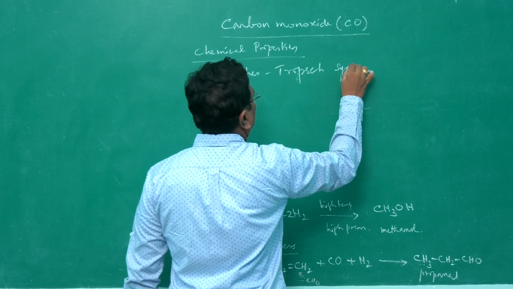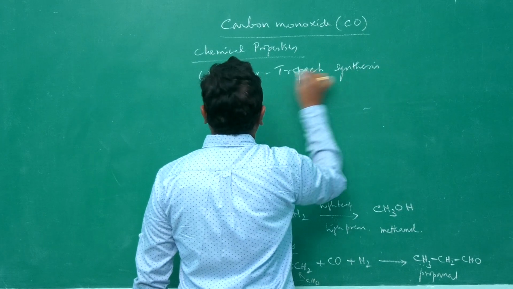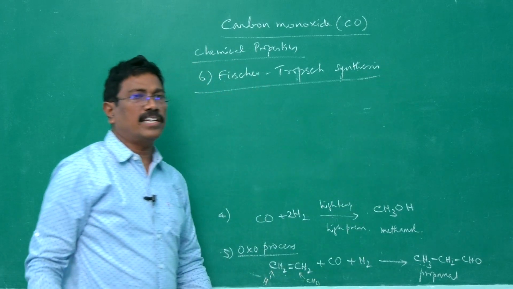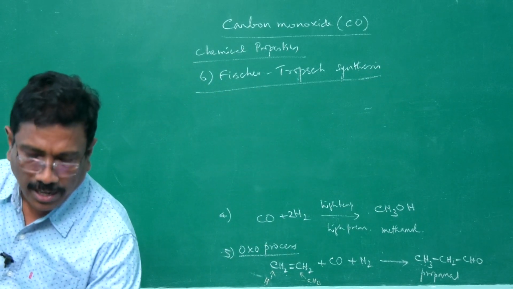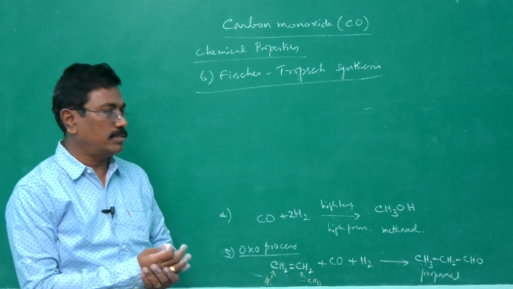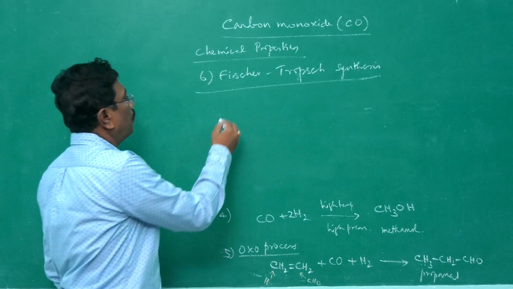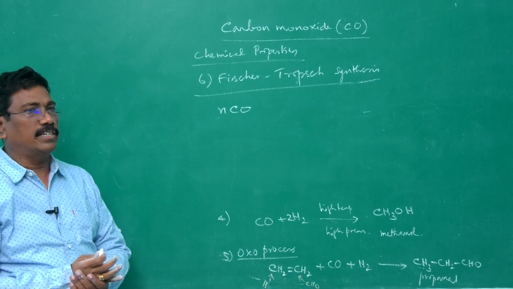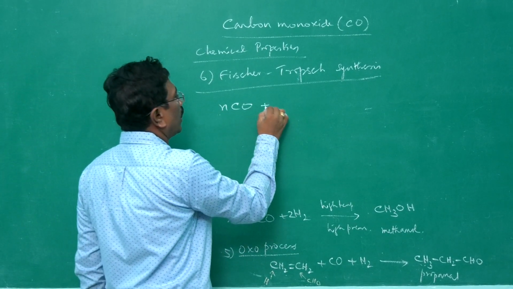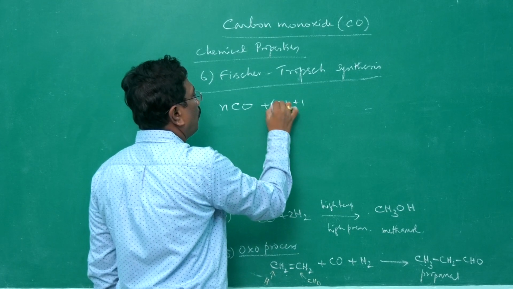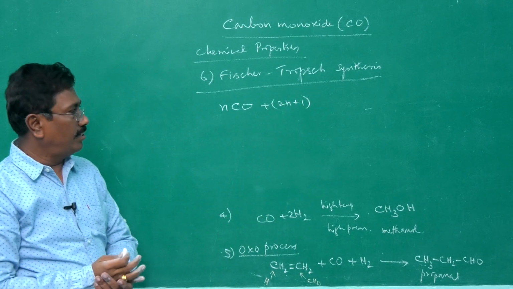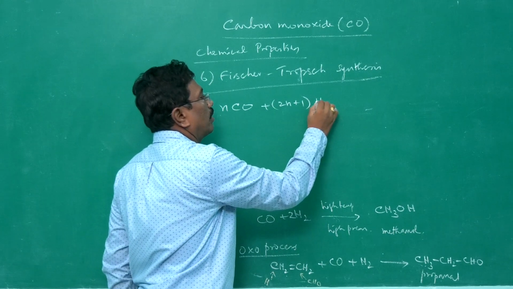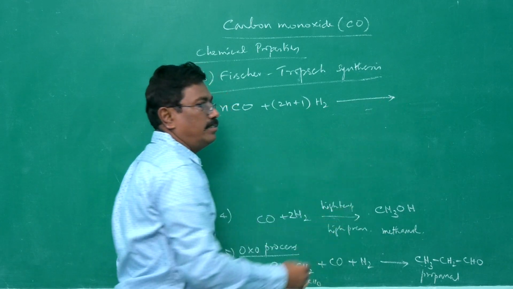What is it? It is the reaction by which we can prepare saturated and unsaturated hydrocarbons. For example, when N molecules of carbon monoxide gas are made to react with 2N plus 1 molecules of hydrogen, carbon monoxide is allowed to react with hydrogen.